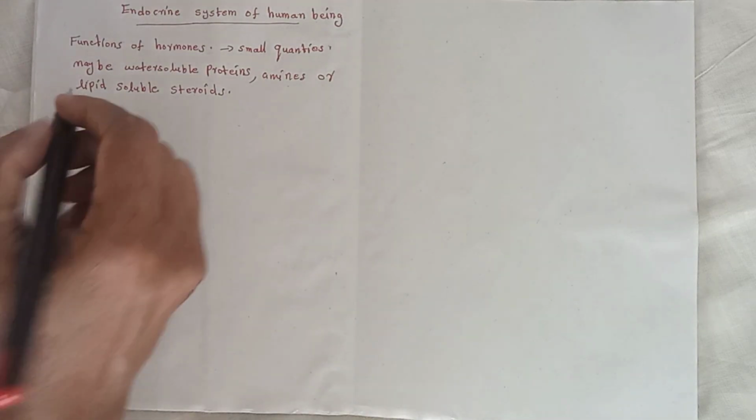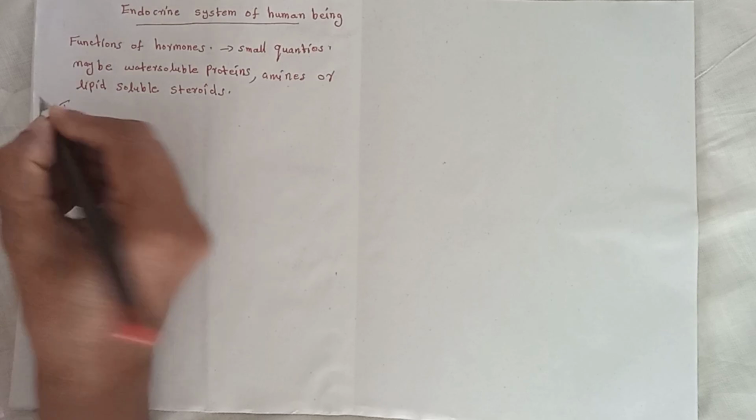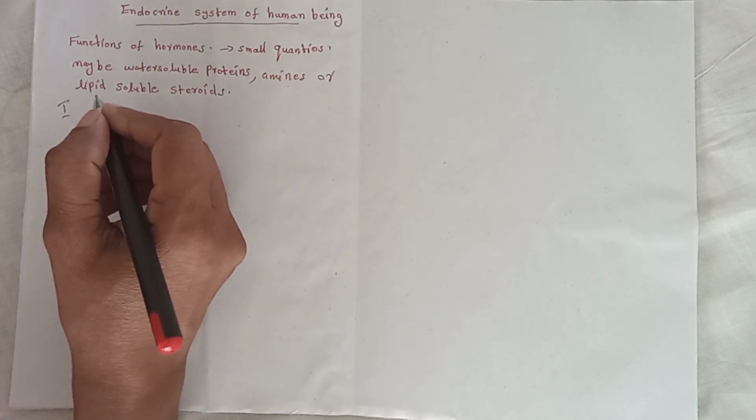There are two types of endocrine glands. First, exclusively endocrine glands, and second, partially endocrine glands.